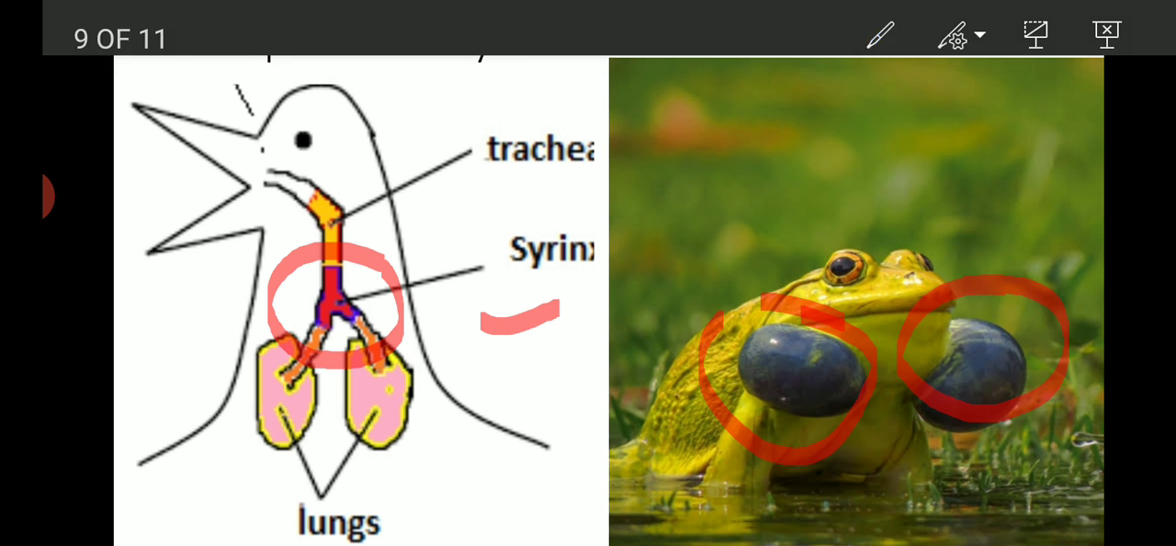But insects like mosquitoes and bees make their characteristic sound by vibrating their wings. Their wings vibrate and they produce their sounds. And the more rapid the vibration of their wings, the higher is the pitch of the sound produced by them.